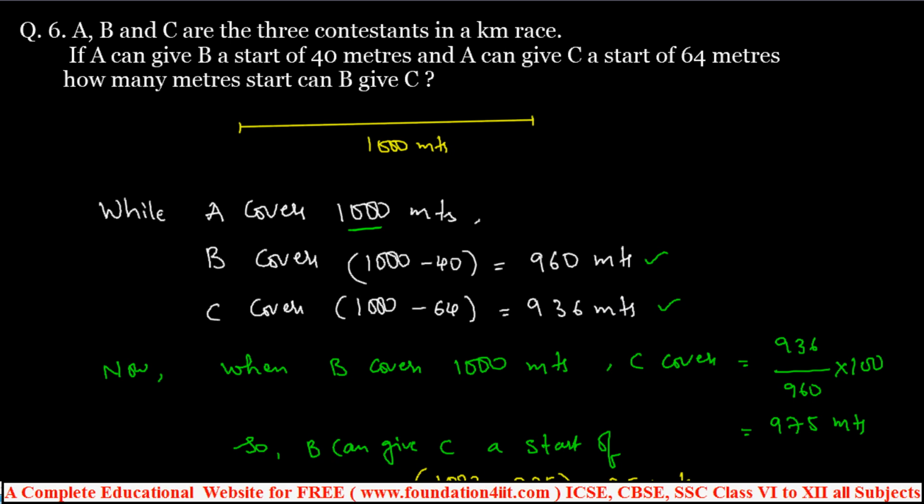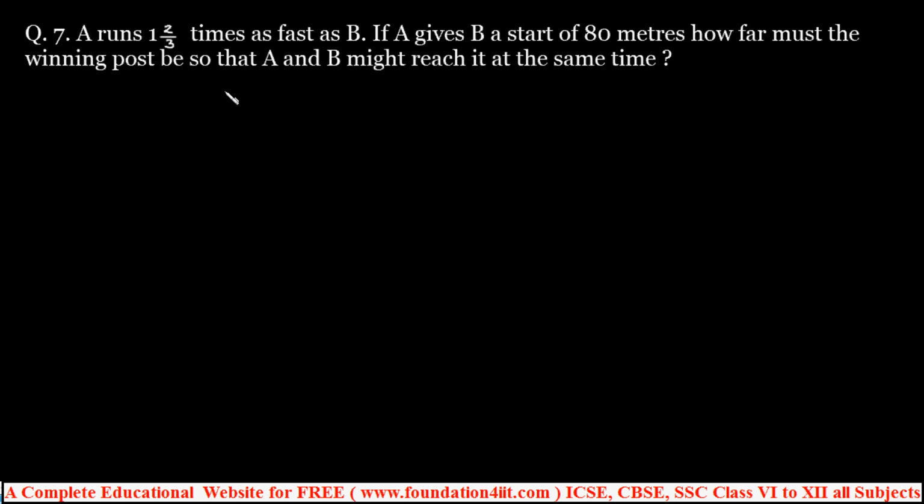Let's have a few more questions. In this problem, A runs 1 2/3 times as fast as B. If A gives B a start of 80 meters, how far must the winning post be so that A and B might reach it at the same time? Same time they must reach. So the winning post distance, you need to find out.